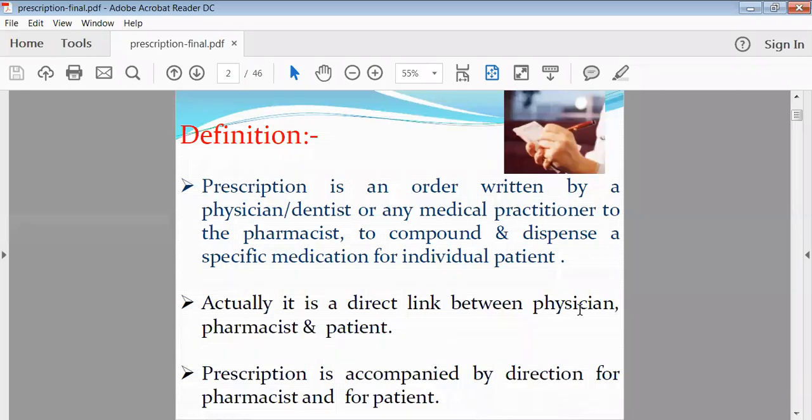But previously, compounding was done inside the medical store. So nowadays compounding is eliminated, and only dispensing, or the distribution of the medicament, is there.